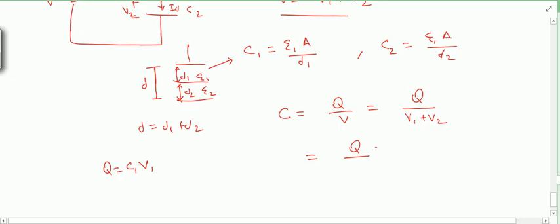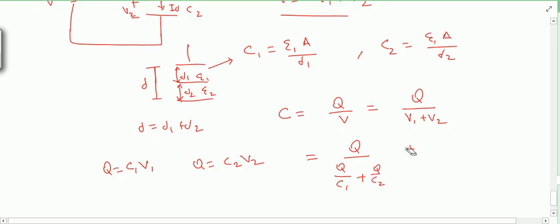Q by, in place of V1 I can write Q by C1 plus, and in place of V2, Q by C2. These are all in the denominator.